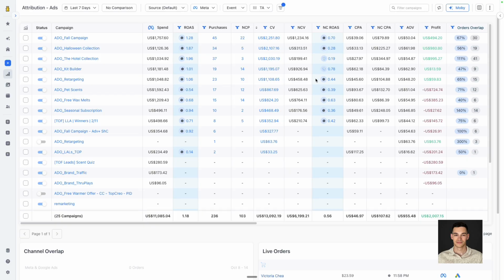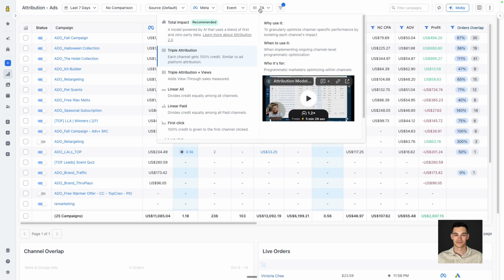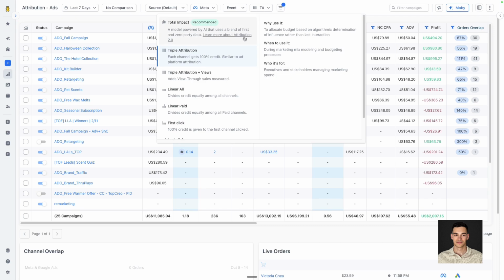So here's the deal. When I first started using Triple Whale, I didn't believe the total impact model at all, because attribution can feel like a black box. We have tons of models, different logic, and none of them is perfectly accurate. Usually if you spend more on ads, you expect to get more revenue, but for larger brands running multiple channels like Google, Pinterest, TikTok, and also with a lot of organic sales, that's not always the case.